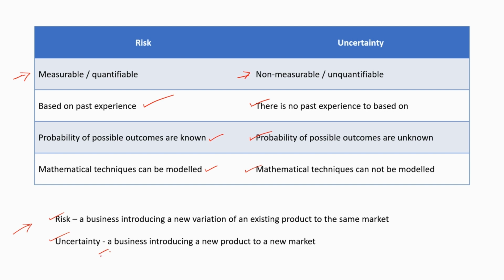Whereas in this instance, the business does not have data on the new market. Let's say they are going to sell their new product in a different country. So they do not have past data for the new market. So this will be an uncertainty for the business. This uncertainty cannot be measured or quantified because they do not have past data.